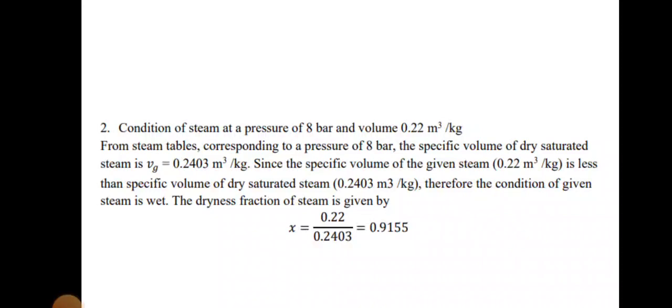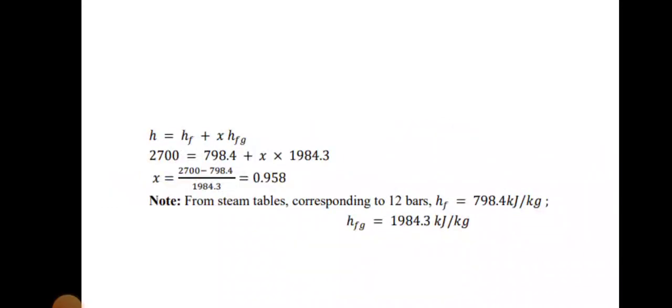Then the condition for 8 bar pressure and volume 0.22 meter cube. From the steam table we get the value Vg equals 0.2403. From this value we can find out the X value. So dryness fraction 0.911. So the steam is wet steam. Then H equal to HF plus X HFG.